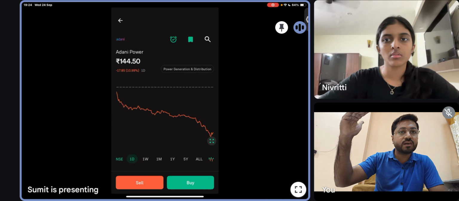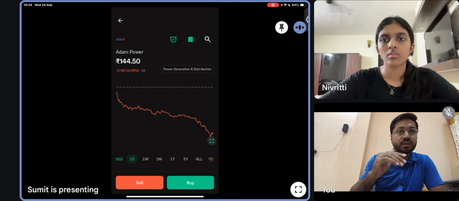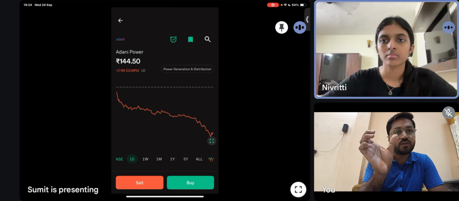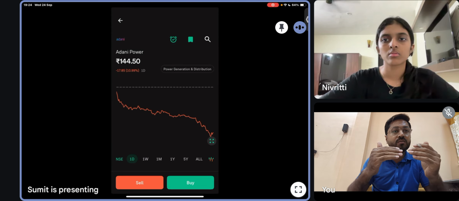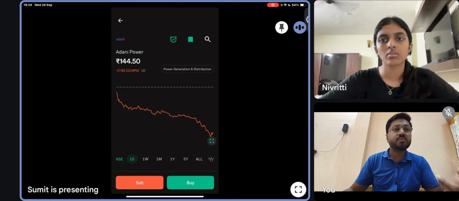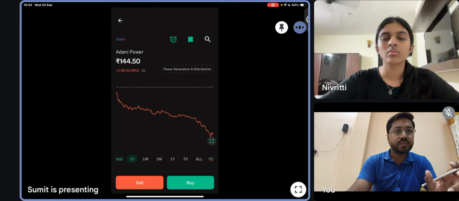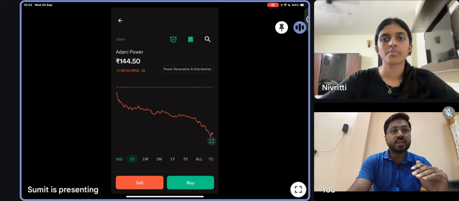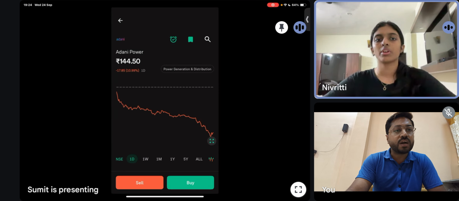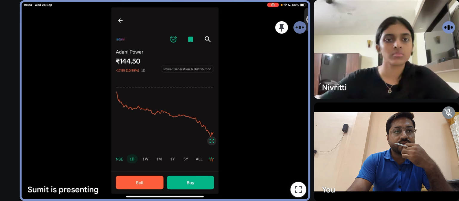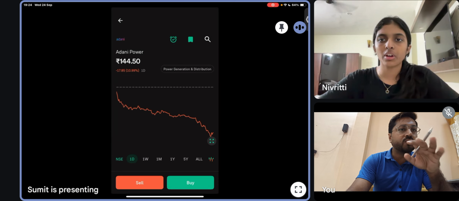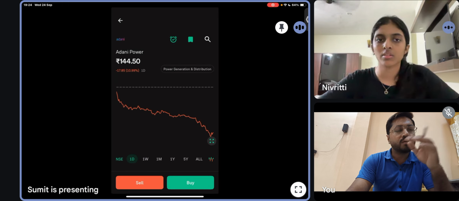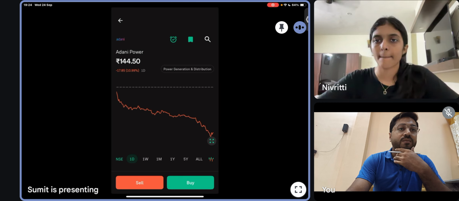That 1,70,000 will become something else right now. The number of shares will remain the same, but the price of one share goes down. So your investment portfolio will show according to that. Investment portfolio means your investment only. So your investment will show right now 144.50 into 1,000, which will be 1,44,500, or roughly 1,45,000.